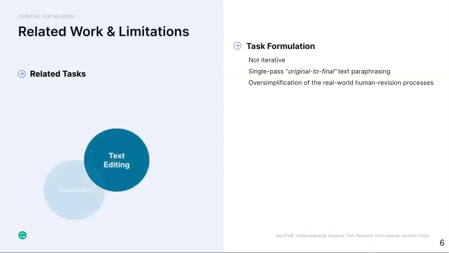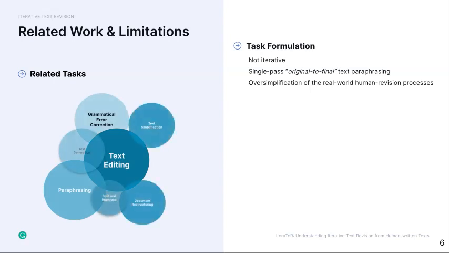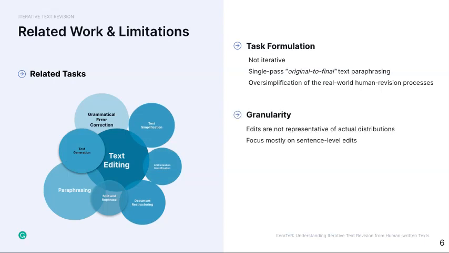Previous works on iterative text revision have three major limitations. First, they simplify the task to a non-iterative original to final text paraphrasing task. Second, they focus largely on sentence-level edits. Third, they focus on edits within individual domains. And all of those three factors are limiting our understanding of how text revision happens in the real world.